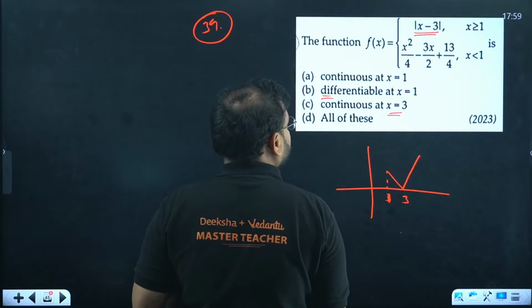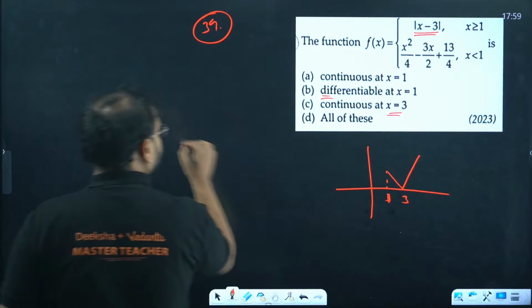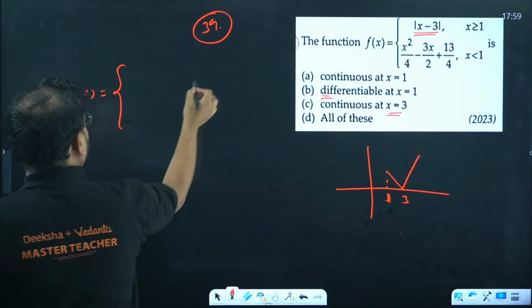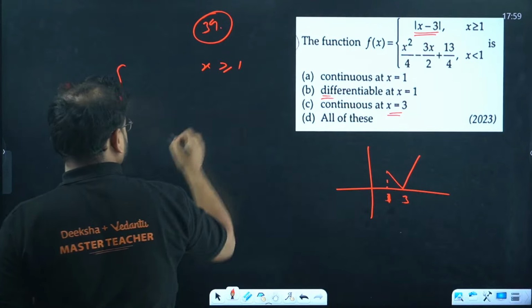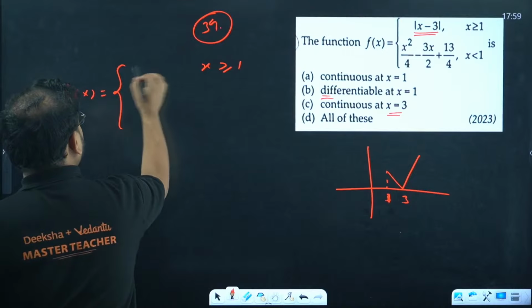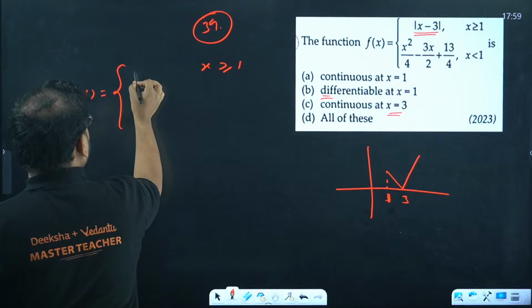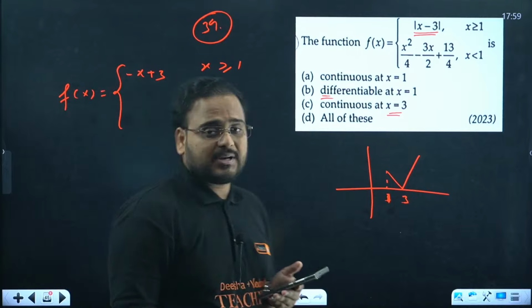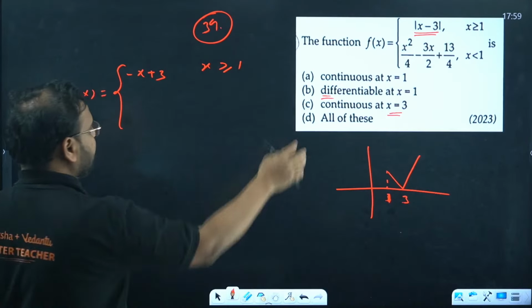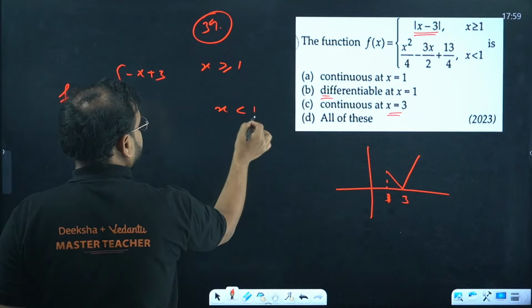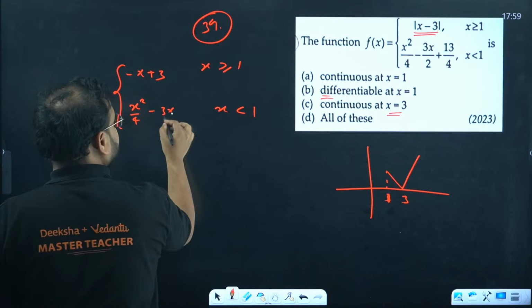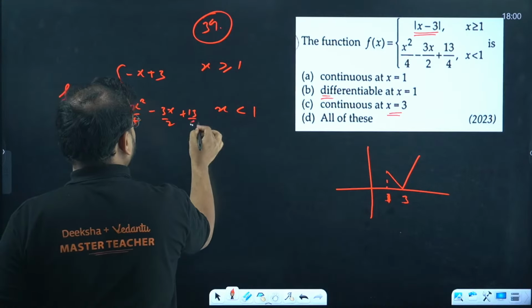So we'll define the function individually. f(x) when x is more than 1, means right after 1, will become minus x plus 3, guys. And before 1 we already have that: x square by 4 minus 3x by 2 plus 13 by 4.